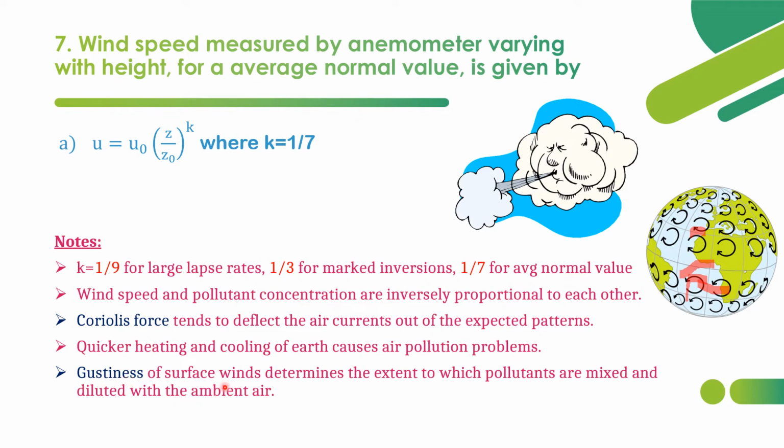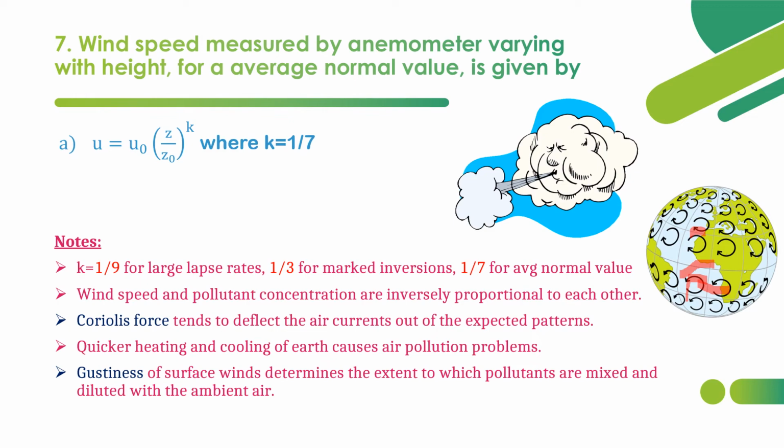So gustiness of surface wind determines the extent to which pollutants are mixed and diluted with the ambient air. Whenever there is gustiness of the surface winds, then the pollutants are mixed and diluted with the ambient air. These are the points regarding wind speed and air pollutant dispersion.